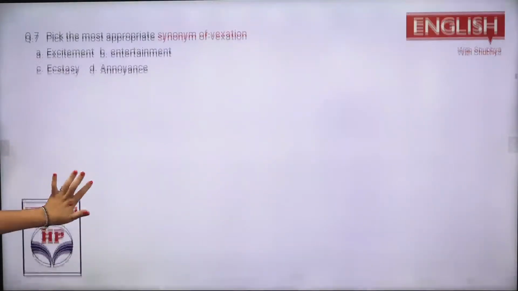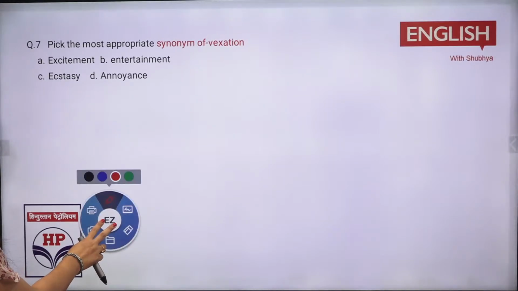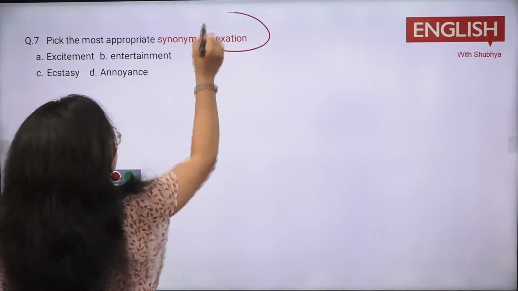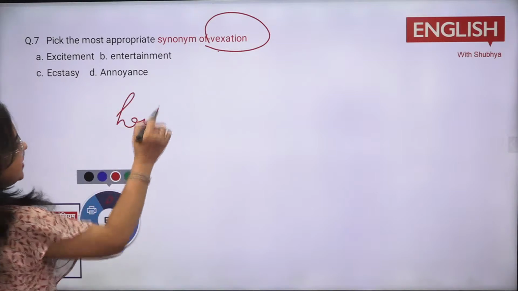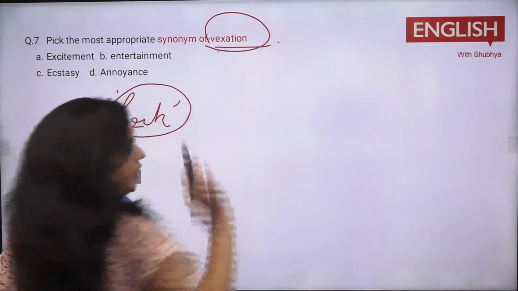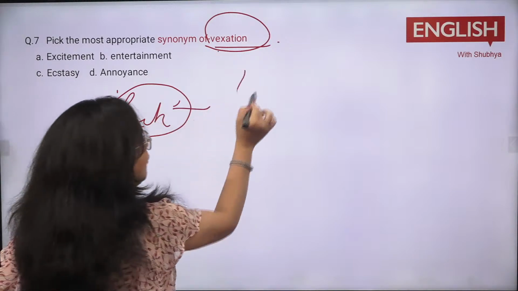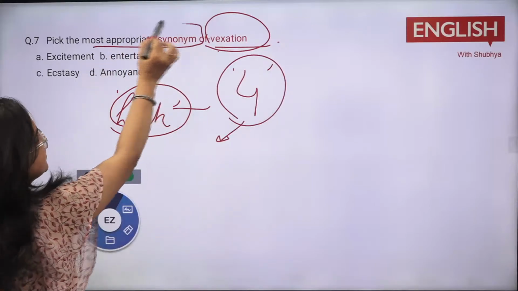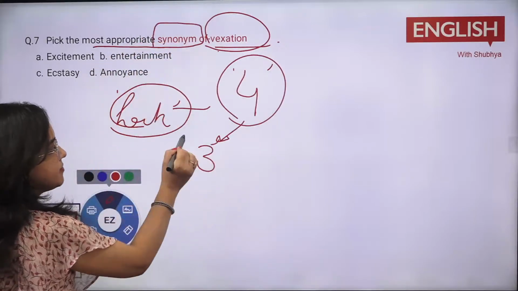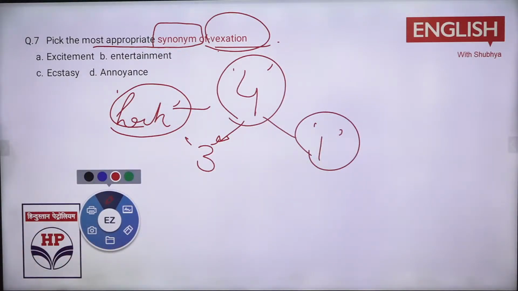Next is, now this is on the synonym part. Synonym क्या होता है? You have the similar meaning of it. And the word is now vexation. Right? Anyone who get a general idea. Now also I'll tell you a hack to solve it out is, if someone does not know the meaning of this, right? Suppose you are not aware what is the meaning of vexation. How you need to solve it? There are 4 options. There will be only one option because you will see synonym. Other 3 options would be on the same side. One option would be there on the different side. That is a general way of doing this question, right?